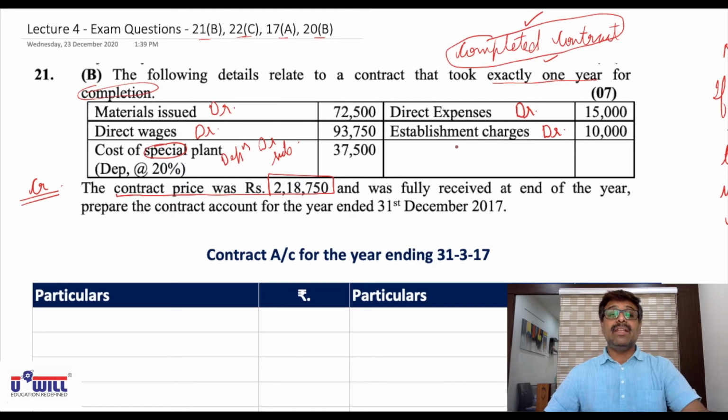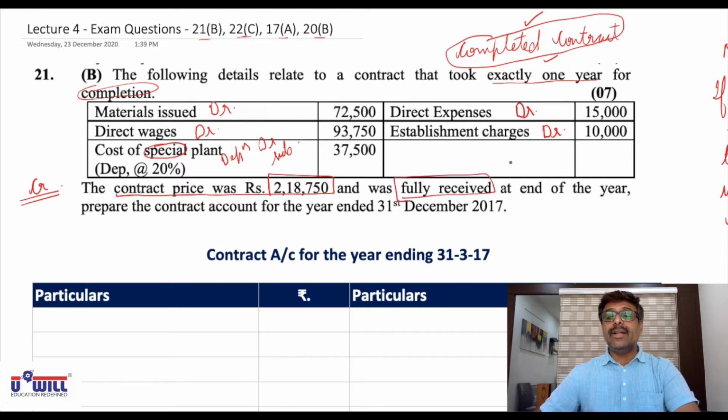That's why I'm taking it up in the video lecture. Otherwise similar questions I would have asked you to do on your own. In this question, contract price will be recorded on the credit side. Reason, it's a completed contract. So we don't have work in progress or work certified or work uncertified. The contract is completed. So contract price itself is your revenue or main income, which will come in contract account on credit side. And was fully received.